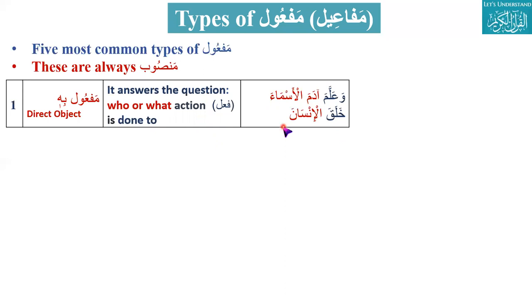Khalaqa is the subject and al insan is the object. Al insana is object. Khalaqa is also what? Verb. What is verb here? Khalaqa. Khalaqa means He created. Khalaqa, creation is verb basically. What is subject here?